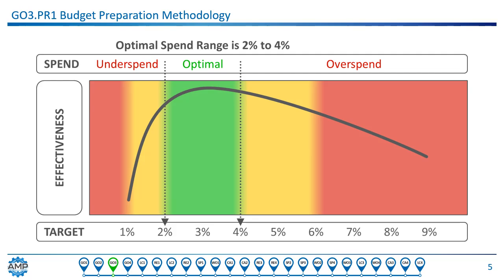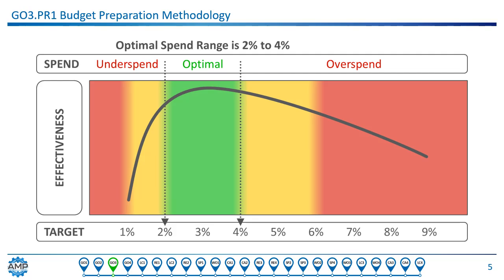In asset management, the optimal spend by an organization on asset management is 2 to 4% of replacement asset value, or RAV. That's the best bang for the buck and simply represents the point at which annual maintenance costs for an asset are the most effective relative to the cost of replacing the asset. This is called the E1 performance indicator.